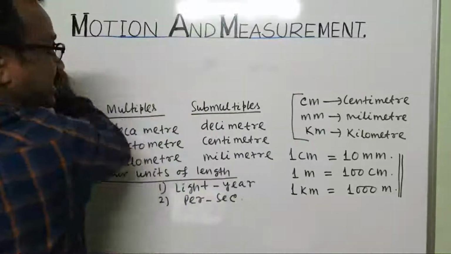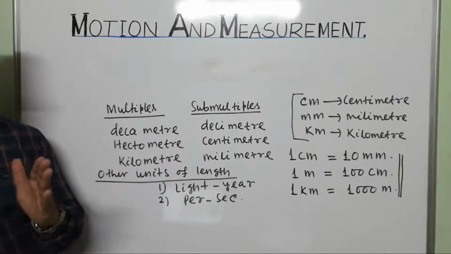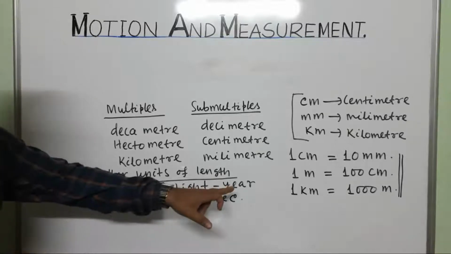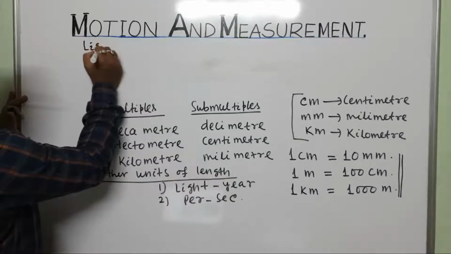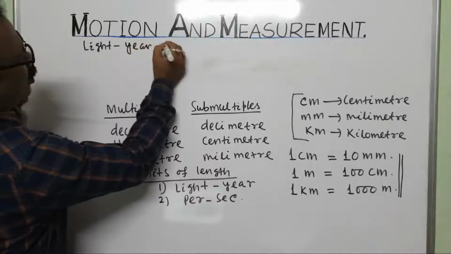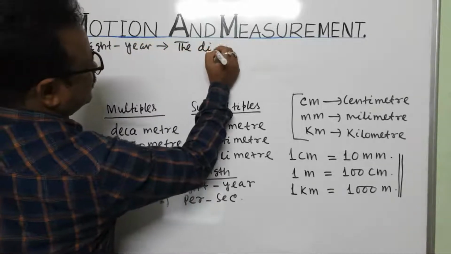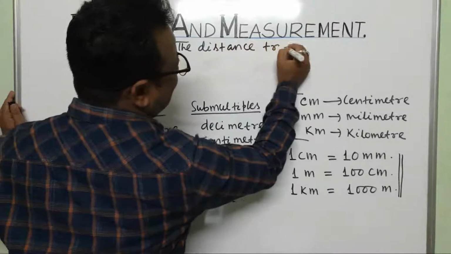First of all, we know about millimeter, centimeter, kilometer, but we do not know about light year. So light year, note it down: the distance traveled by light.